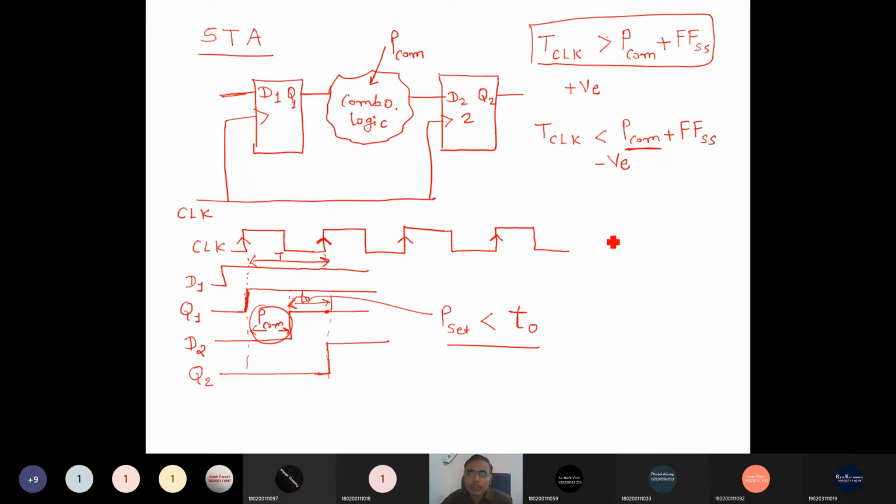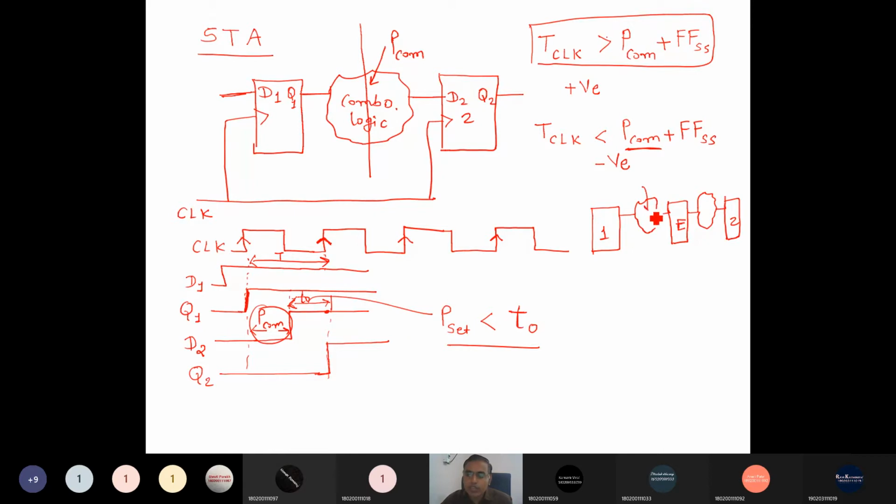We can do it by putting in an extra D flip-flop. We divide the cascaded combinational circuit into two parts, with one D flip-flop in between them, and then another D flip-flop after the second part. These are the extra flip-flops we have put in to convert the design into a positive slack design.